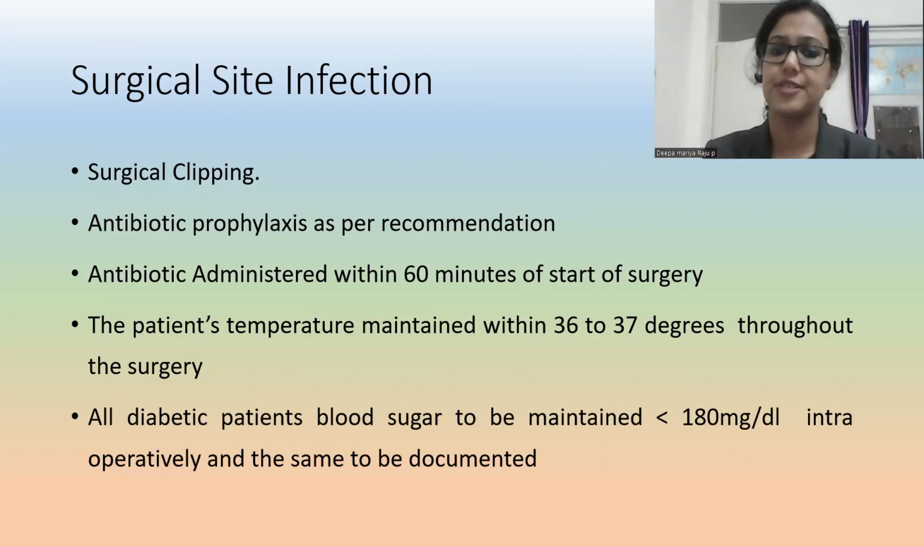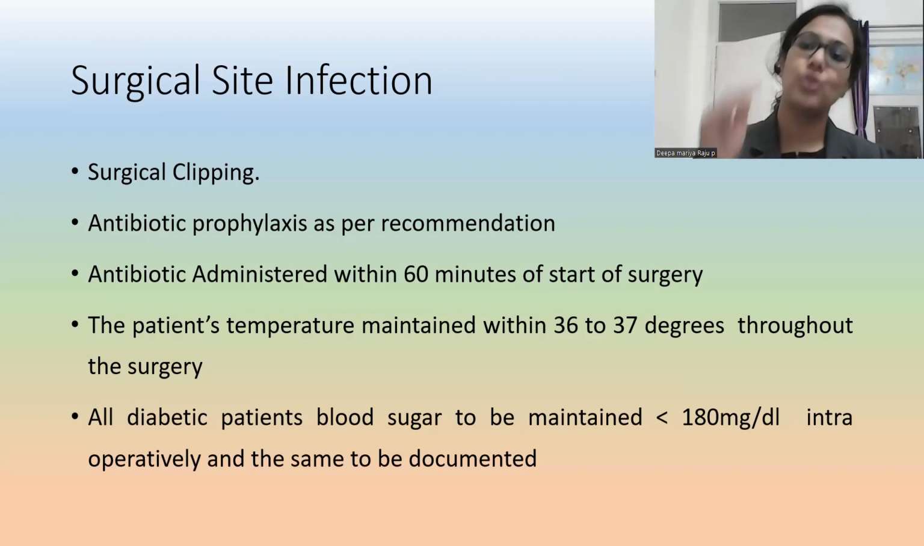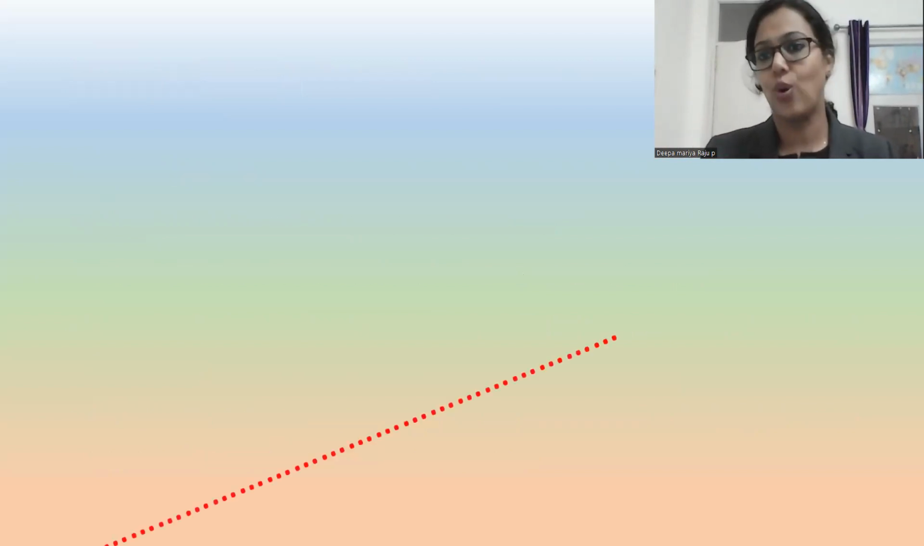All diabetic patients, blood sugar to be maintained. Like sugar, glucose, we all know bacteria like sugar, glucose. So if blood sugar is high, chances of post-operative infection are high. So always we perform the surgery once the patient's blood sugar is less than 180 milligram per deciliter. So that's all about it.